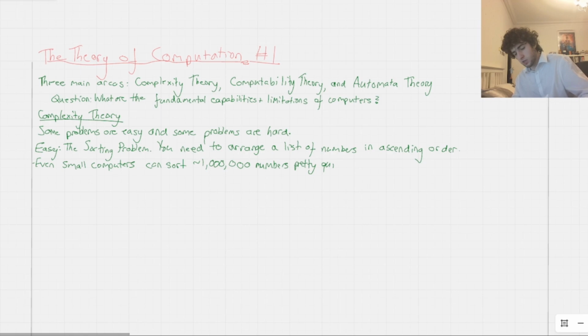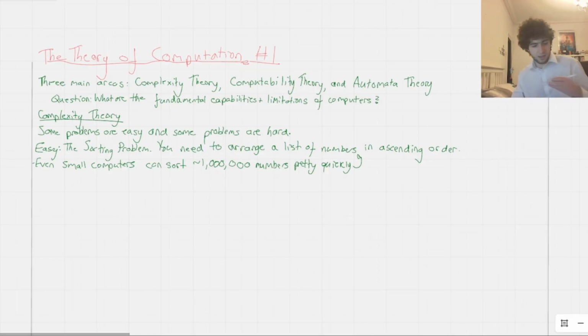And so this backs up our claim, because right now it's only really a claim that this problem is easy. It's easy because even small computers can sort very, very long lists very quickly. So algorithmically, it's very easy to program a computer to do this, and very easy for the computer to carry it out. So it's an easy problem, or relatively easy, obviously, to program.